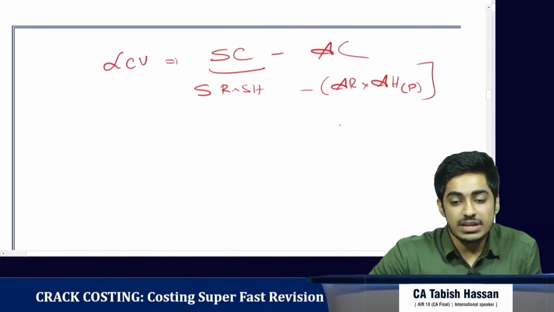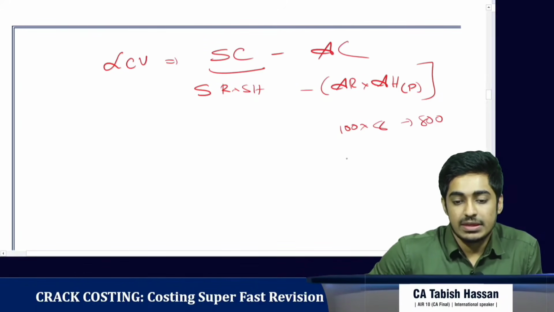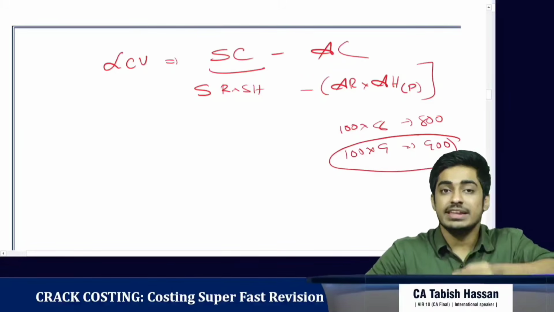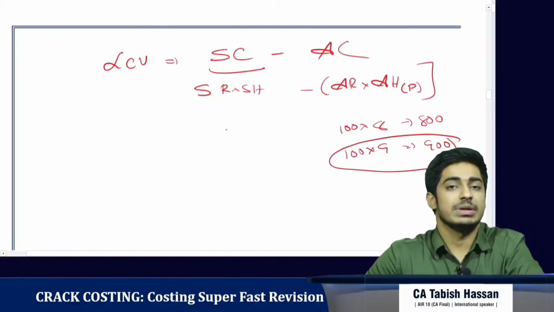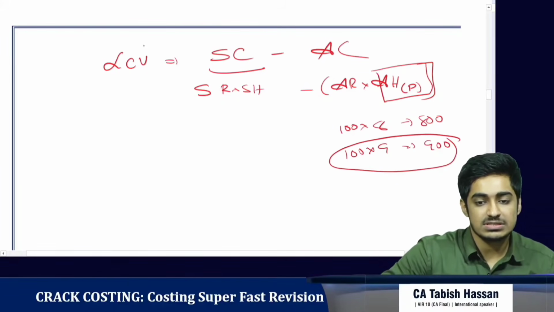Say for example the rate is 100 and the hours worked is 8, so it comes to 800, and hours paid is 9, so it's 900. What is the ultimate cost to the company? In labor cost variance, that is what we are seeing. So here we take the actual hours paid. Clear with this? So this is the labor cost variance.